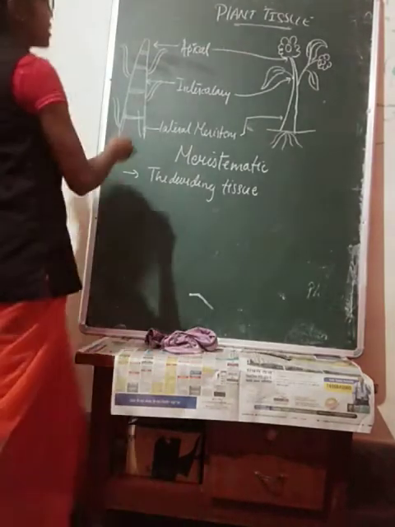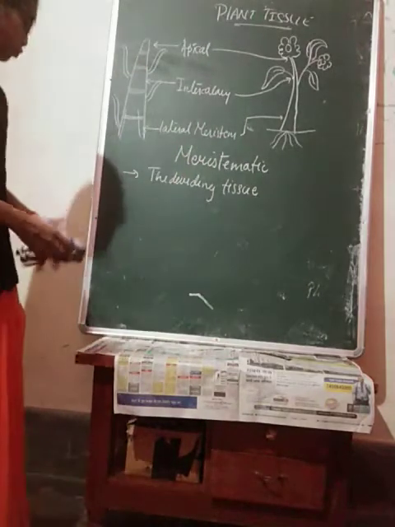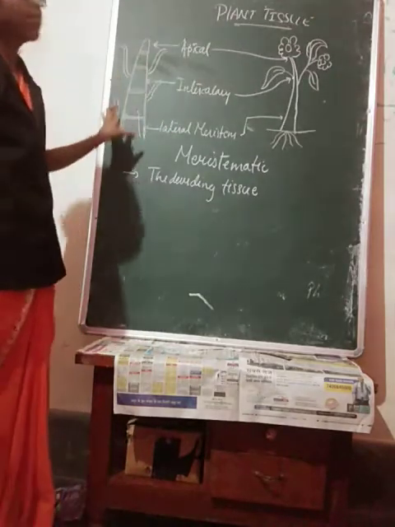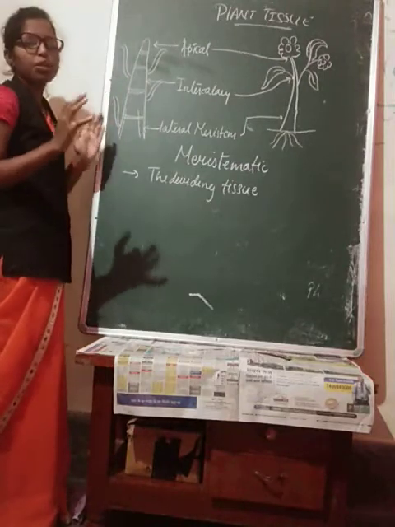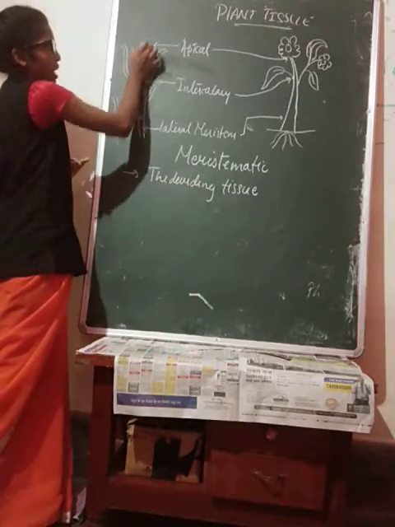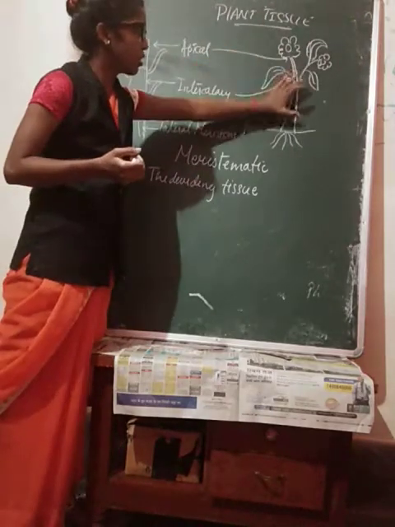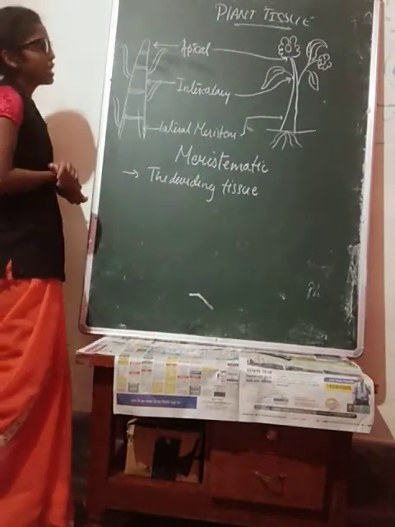Okay students, we could see here the plant tissue completely. The structure is here with the plant tissue. Here we could see that I have drawn a rough structure of a plant. When a plant is growing, if you see the detailed structure of it, then it appears to be like this. And if you want to understand in a simpler way, then I have drawn a rough diagram of a flower plant. So we will understand by this.